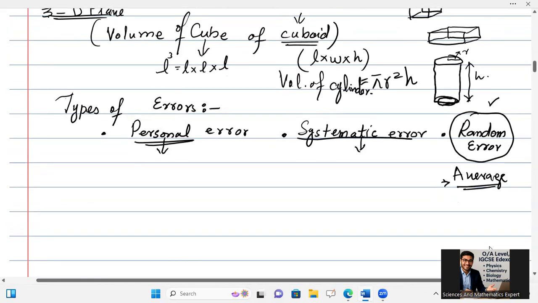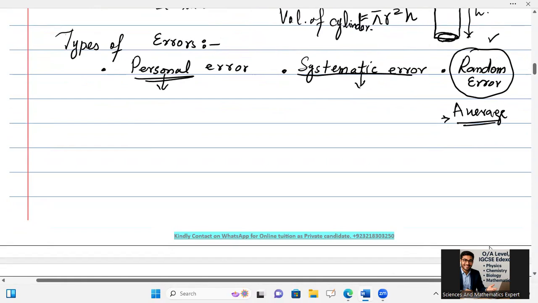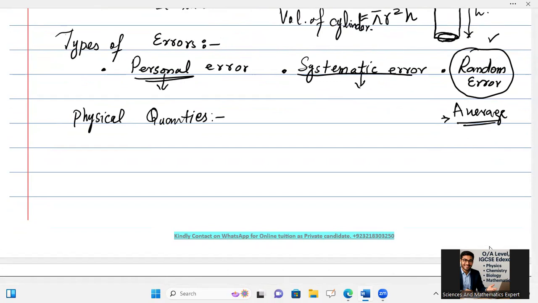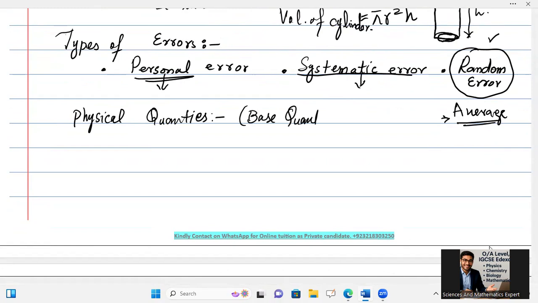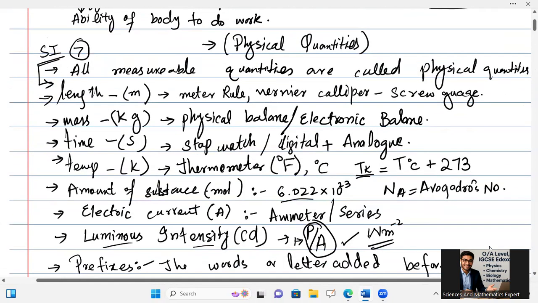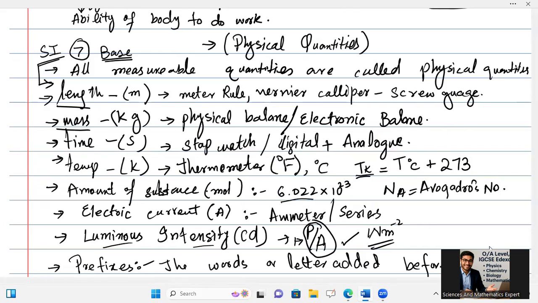After that, when we say there are physical quantities, I will say there are basically two types of quantities. The seven which I have given above are called base quantities. These seven base quantities we noted down above were length, mass, time, temperature, amount of substance, electric current, and luminous intensity.